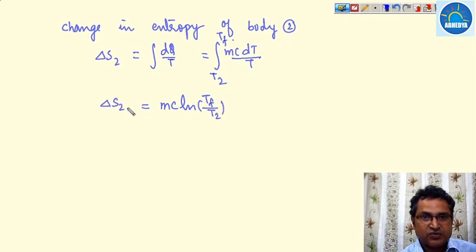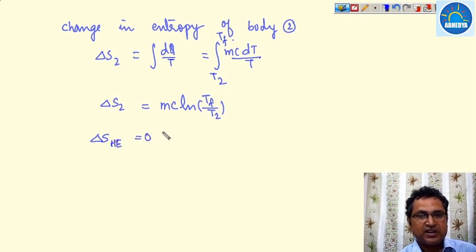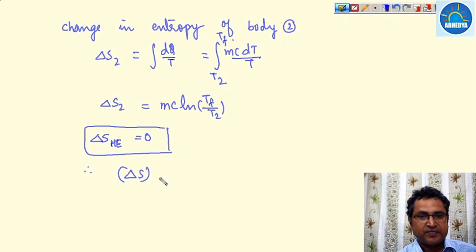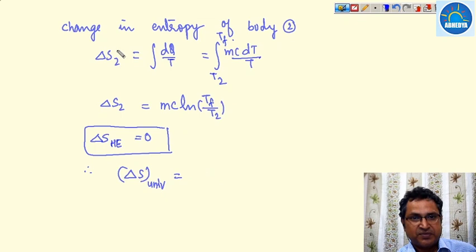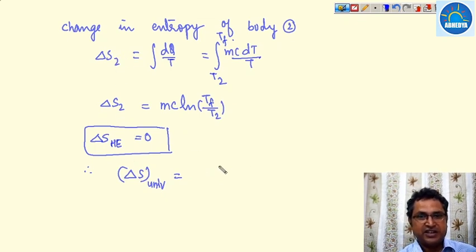This is delta S2. And what is the change in entropy of the heat engine? This is equal to 0 for an adiabatic reversible heat engine. Okay, so delta S universe, which comprises body 1 plus body 2 plus heat engine, that is delta S1 plus delta S2 plus delta S of engine.